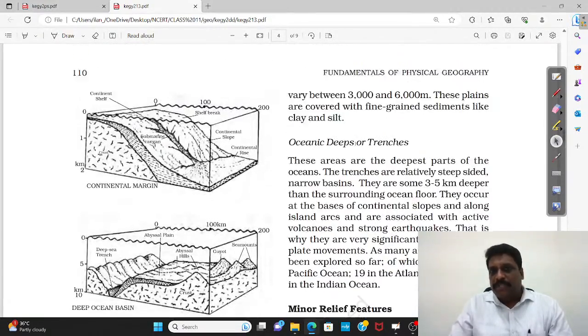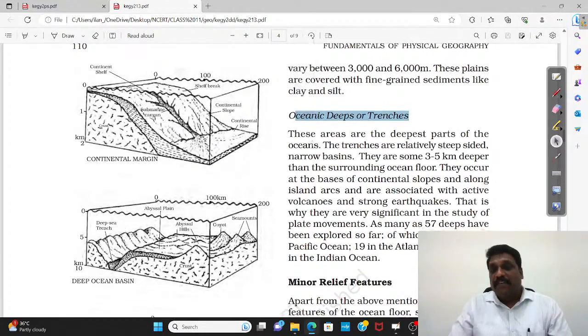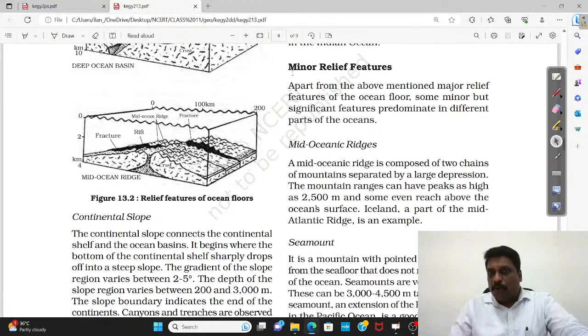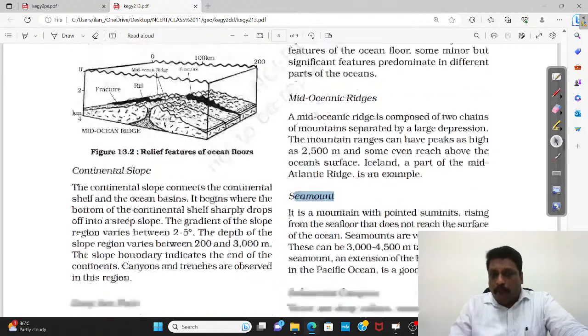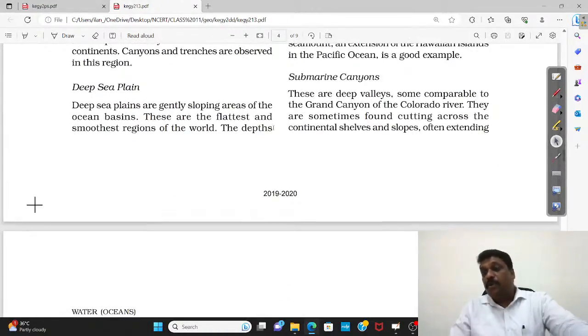Okay. When it comes to, say, for example, ocean deeps, sometimes they are also calling it as what? Trenches. Where exactly I will be having trenches, the very important trenches, you take it. And you also have, say, for example, along the divergent boundary, you have this mid-oceanic ridges and seamounts. Okay. So, what is what? Approximately you go for it. All this you call them as what?